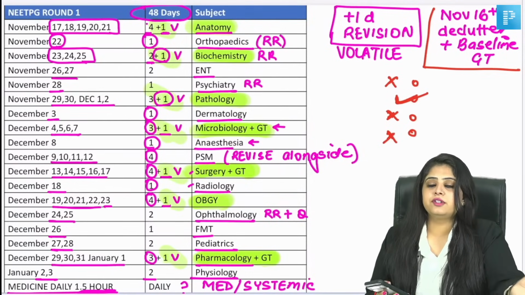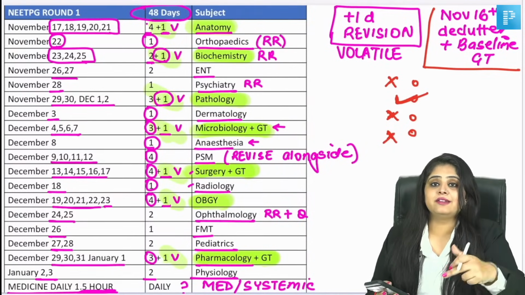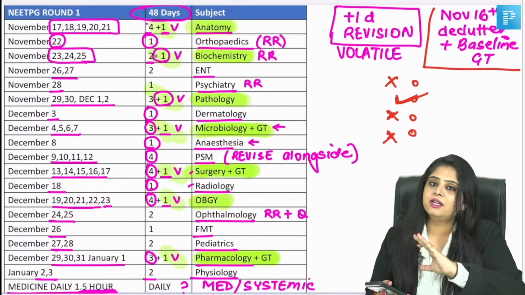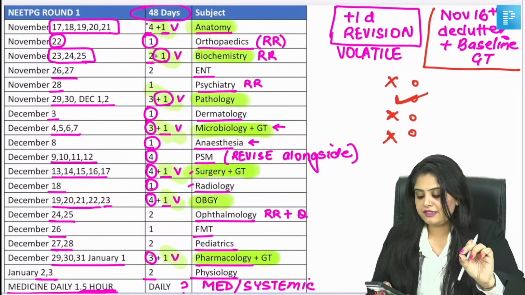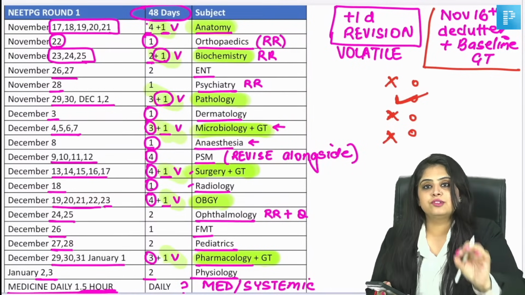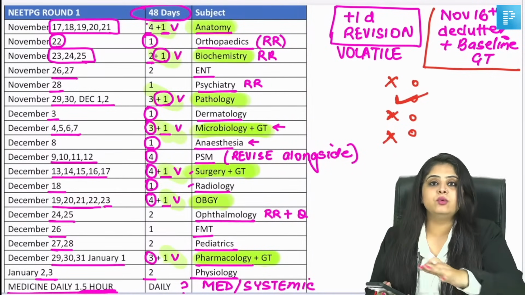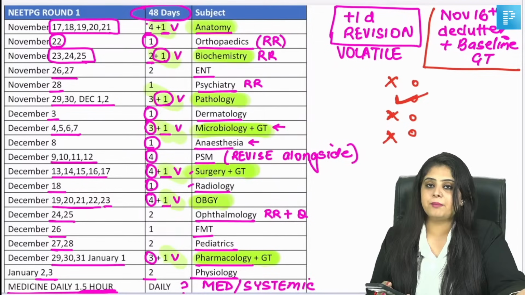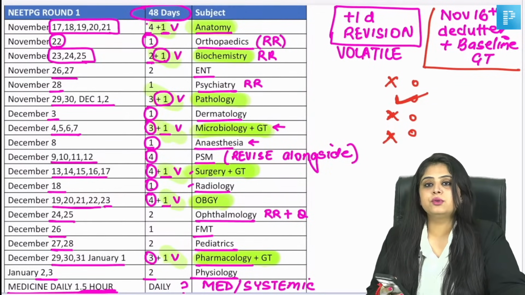Only compare yourself with yourself. Don't do comparison with others. Don't think of how this will reflect on the day of the exam. Everyone who's given an exam till date says जो उस दिन होता है वो उसी दिन होता है. No one can predict it. No teacher, no student, no one on this planet can predict what is gonna happen on that day. It just happens on that day, and then you have to deal with it. So don't be outcome driven, don't be statistically driven, just be hard work driven.